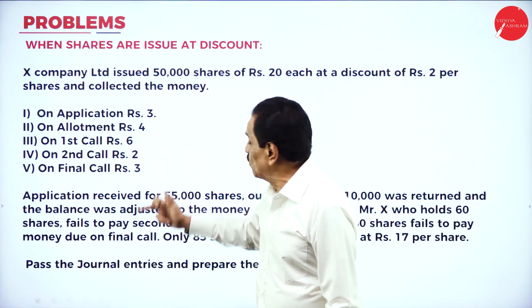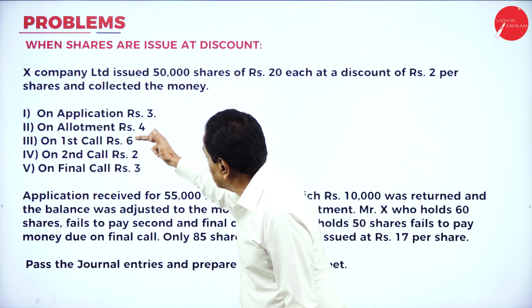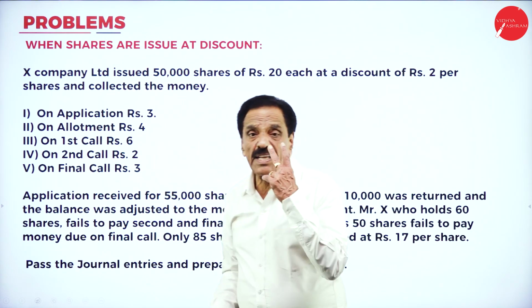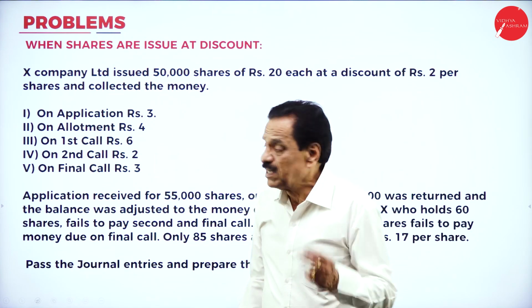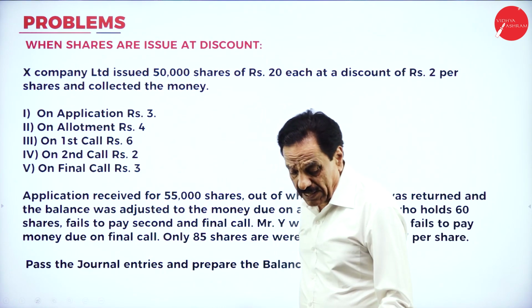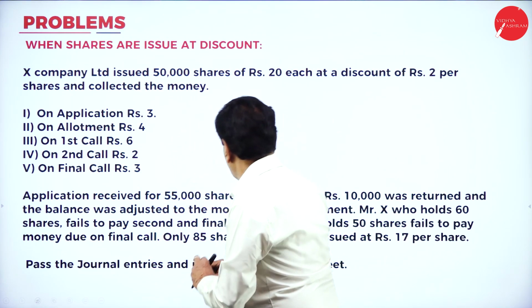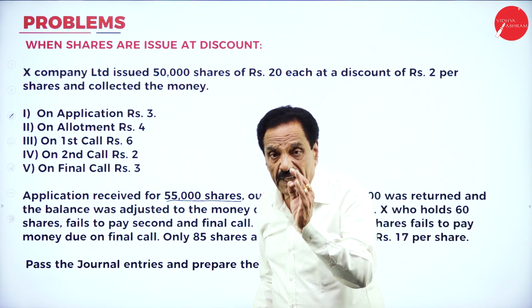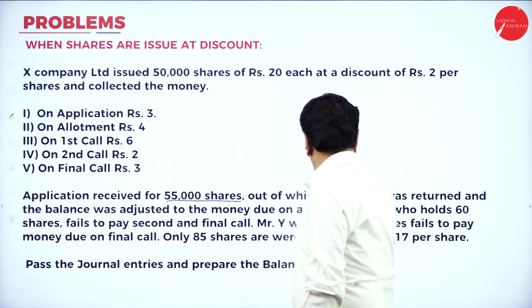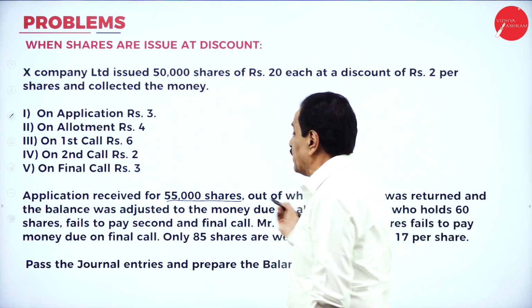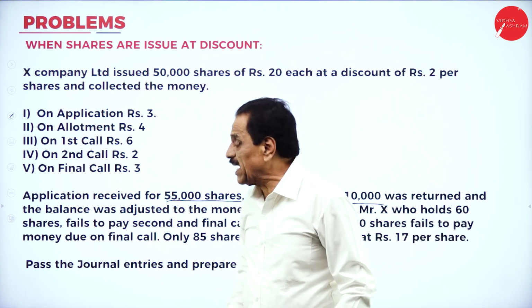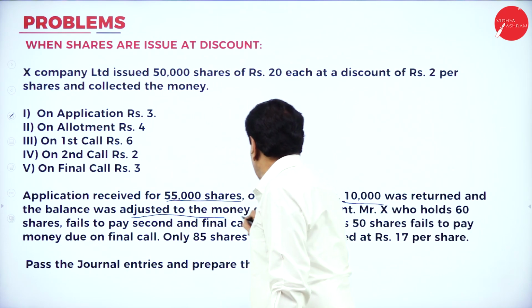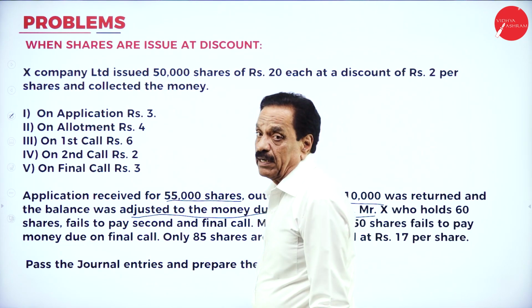If you add this, 3 plus 4, 7 plus 6, 13, 15, 8. Another 2 rupees a discount. Then application received for 55,000 shares. That means we received 55,000 applications, out of which rupees 10,000 was returned. Whatever the excess balance came was adjusted to the money due on allotment.